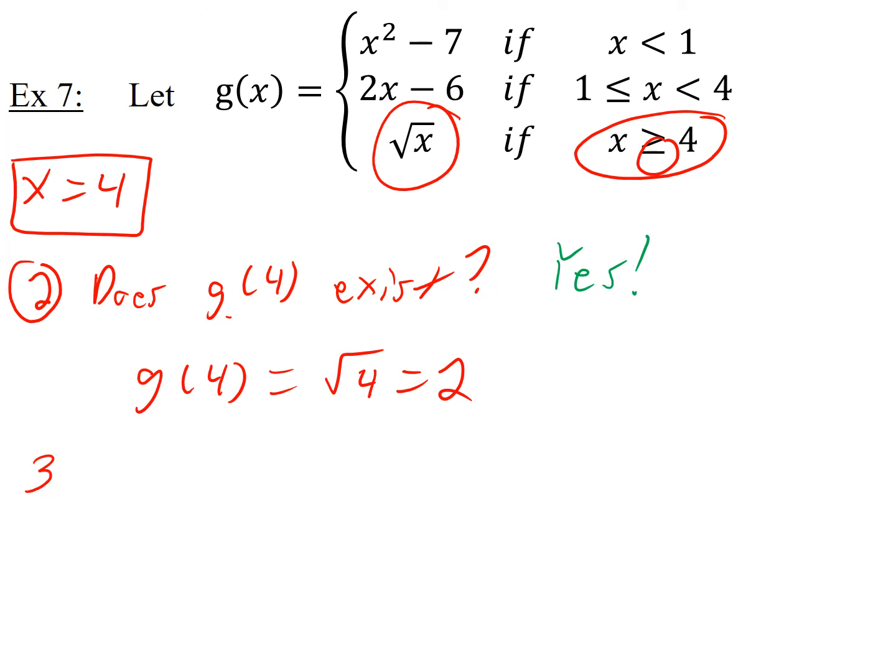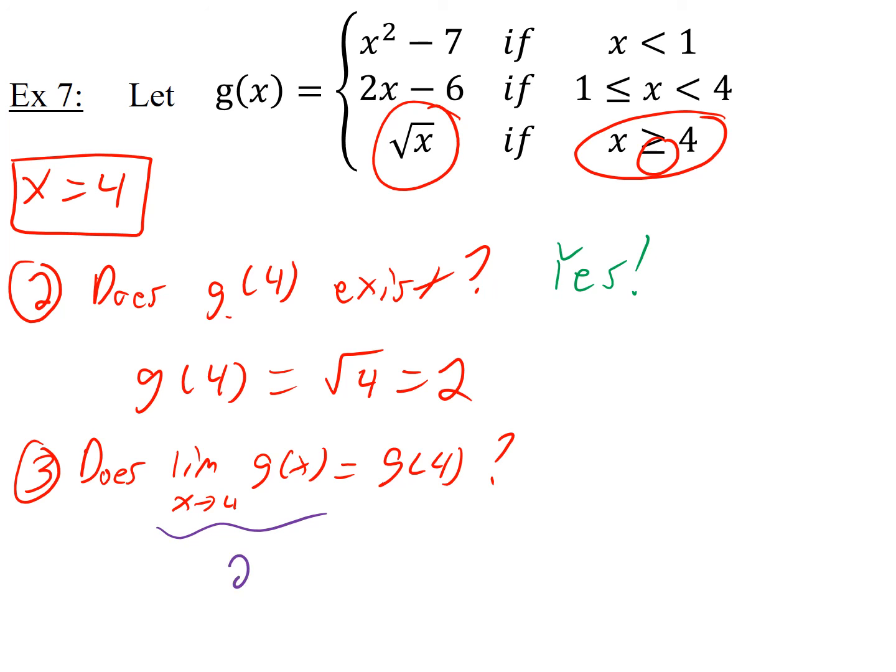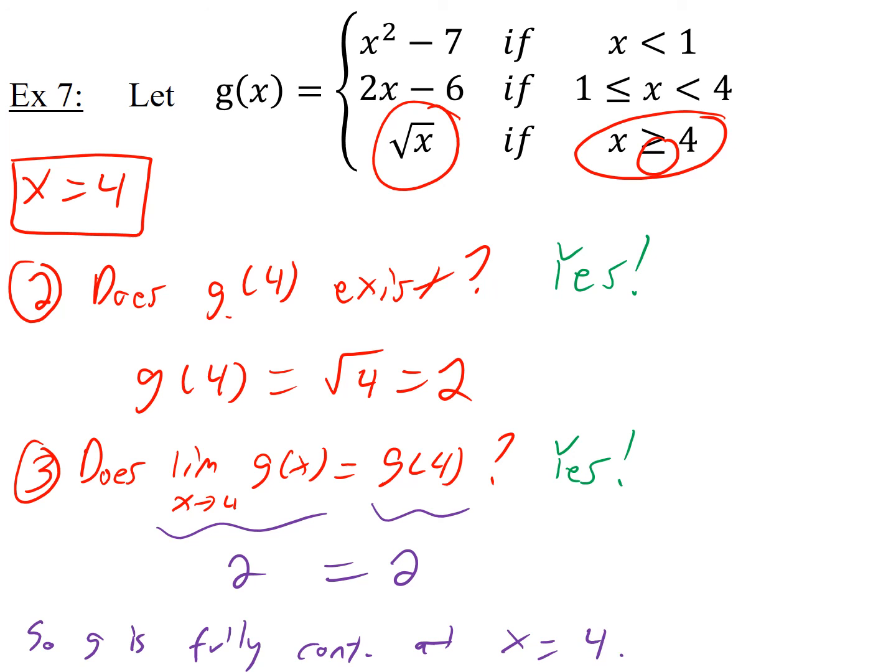Okay, third question you're going to ask, does the limit answer that you got in number 1, limit as x goes to 4 of g, does that equal g of 4? And the answer to that is yes, because we calculated them both. This limit was 2 and g of 4 was 2. Yes, they're equal. Okay, so the answer to all 3 questions is yes. So what's the conclusion? So g is fully continuous at x equal 4. So at this point, I know what's happening at 1, and I know what's happening at 4. At 1, it's continuous from the right, and at 4, it's fully continuous.